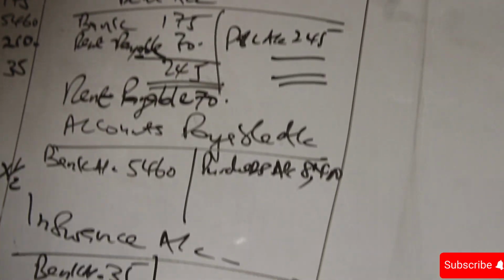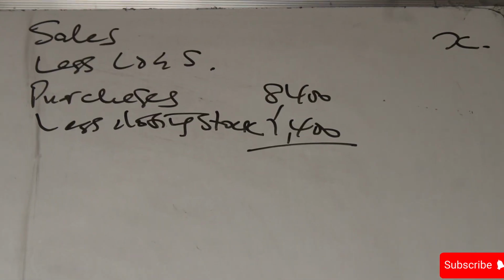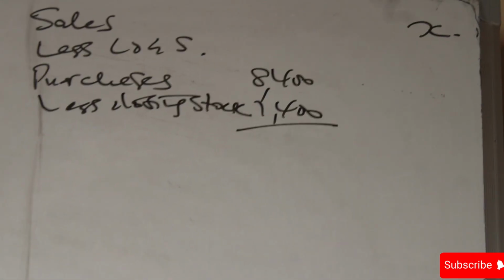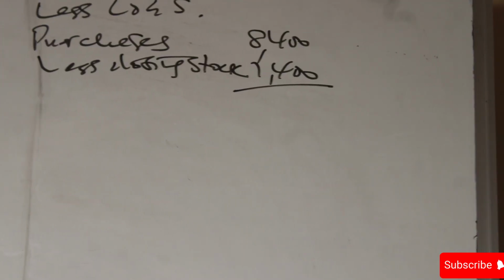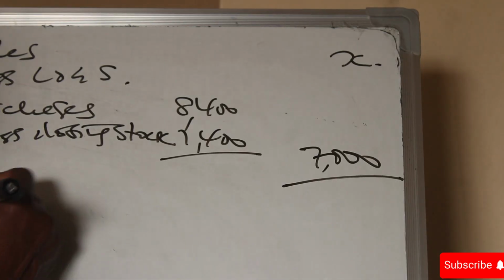Our purchases, we said, is how much? 8,400 from the purchase account, less closing stock 1,400. We get a figure of 7,000 as the cost of goods sold.